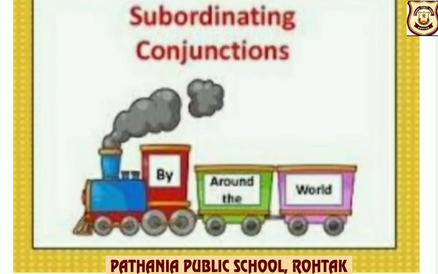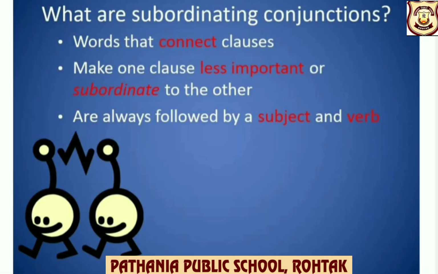Now, let us discuss subordinating conjunctions. What are subordinating conjunctions? Subordinating conjunctions are words that connect clauses. They make one clause less important or subordinate to the other. They are always followed by a subject and verb.